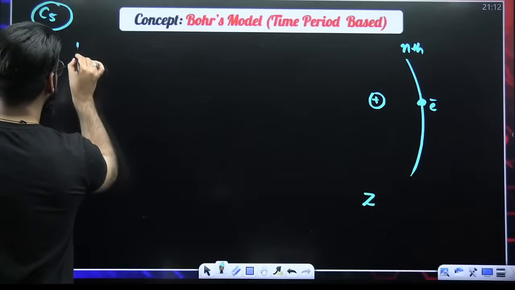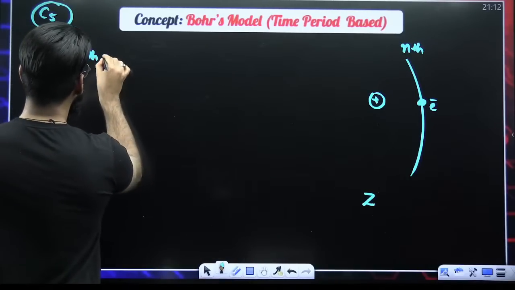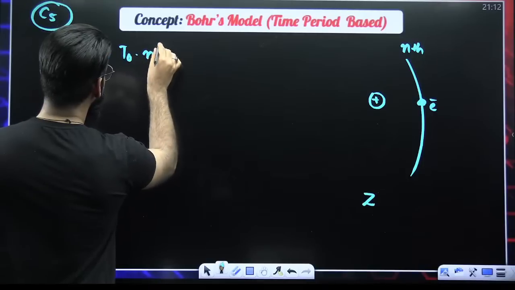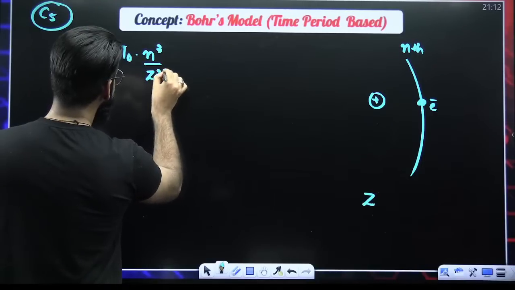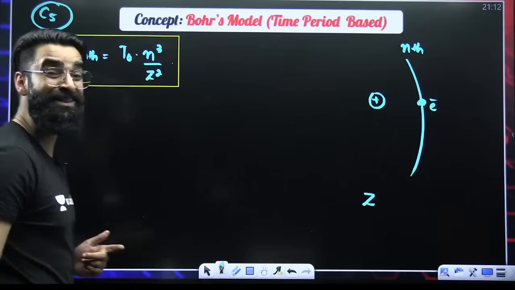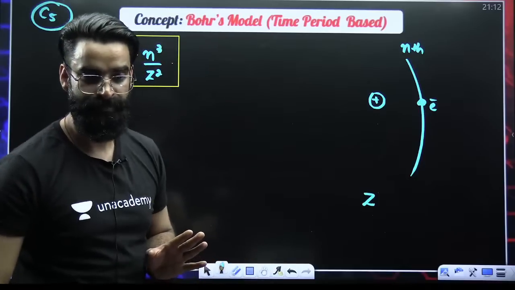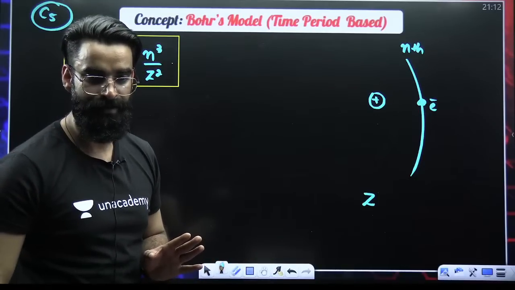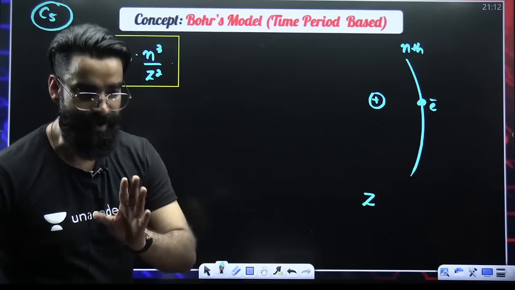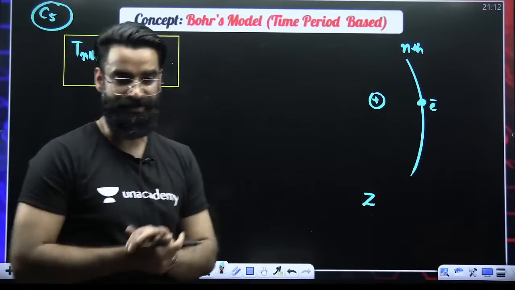And the time period formula, everybody remember from now onwards. It is T naught n cube divided by Z square. Time period of the electron in the nth Bohr's orbit is equal to T naught n cube divided by Z square. Okay. Now, my dear students, how do you compare the time period of two electrons?